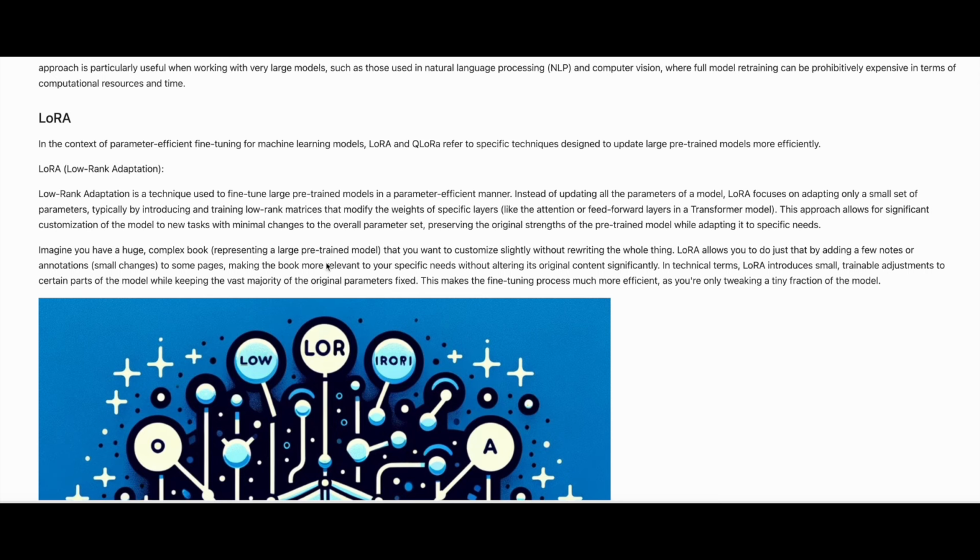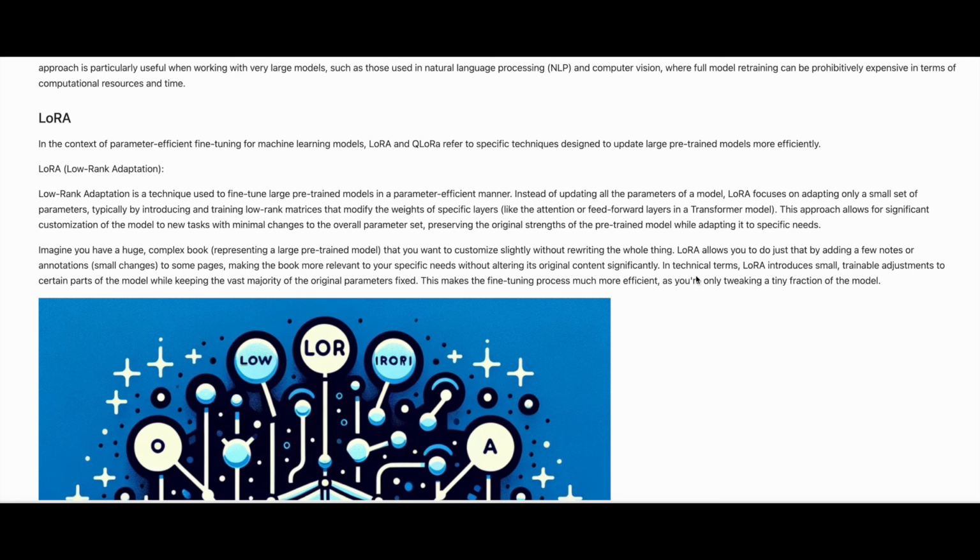Imagine you have a huge, complex book representing a large pre-trained model that you want to customize slightly without rewriting the whole thing. LoRA allows you to do just that by adding a few notes or annotations, small changes to some pages, making the book more relevant to your specific needs without altering its original content significantly.